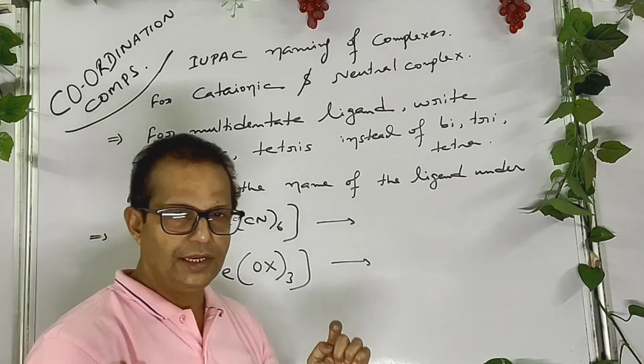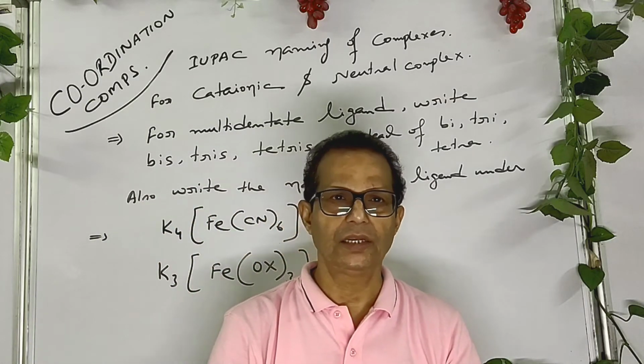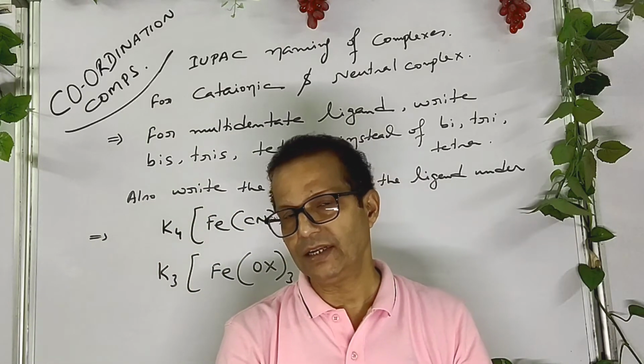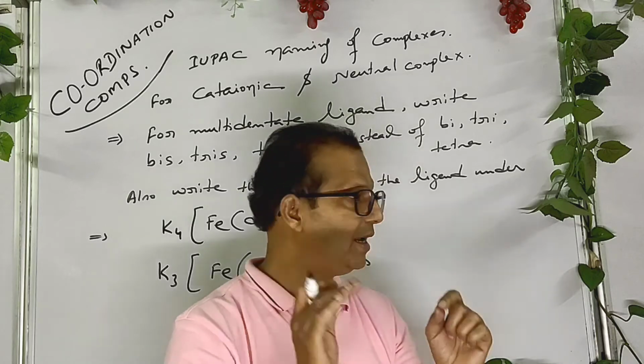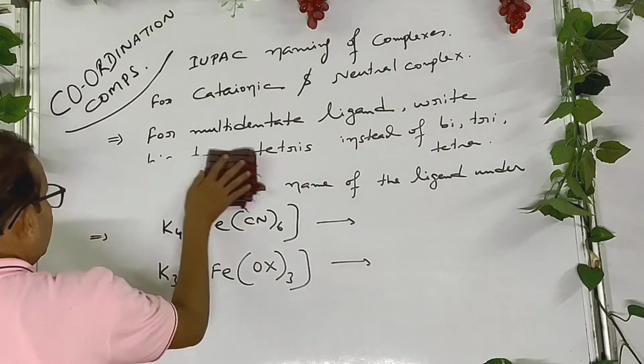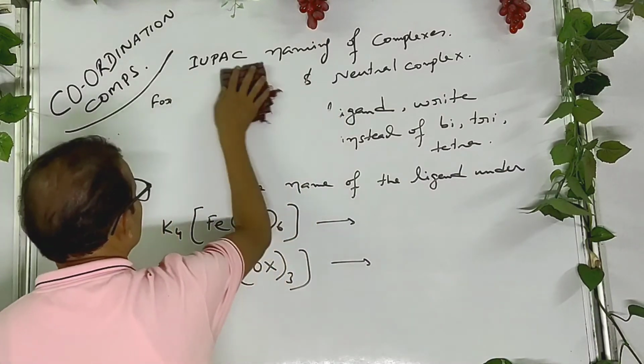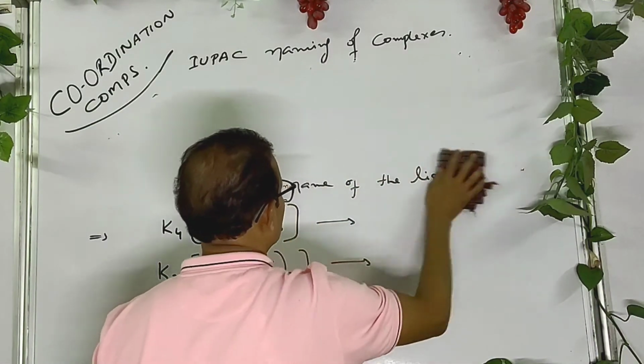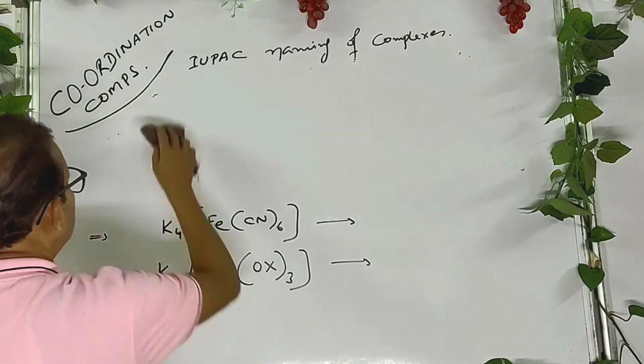What is the rule? In case of a negatively charged complex, only write -ate with the name of the metal. Write -ate with the name of the metal. For a negatively charged complex, write -ate with the name of the metal.